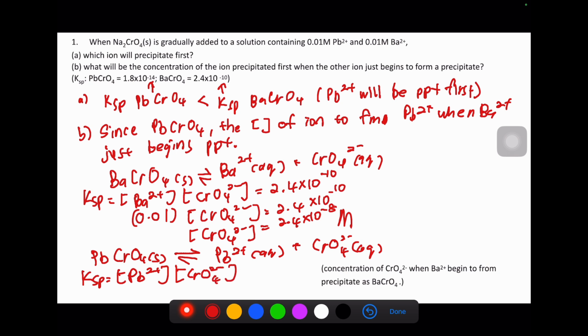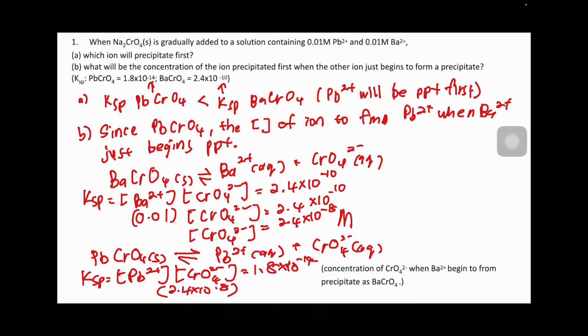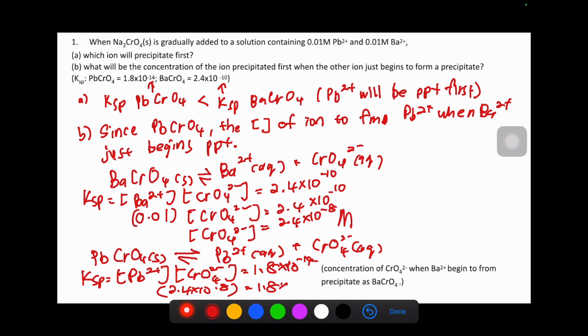Then we substitute the value. This one is 1.8 × 10^-14 according to the question, and the chromate we take from the one that we calculated before. So the concentration of Pb2+ is actually 7.5 × 10^-7 molar.